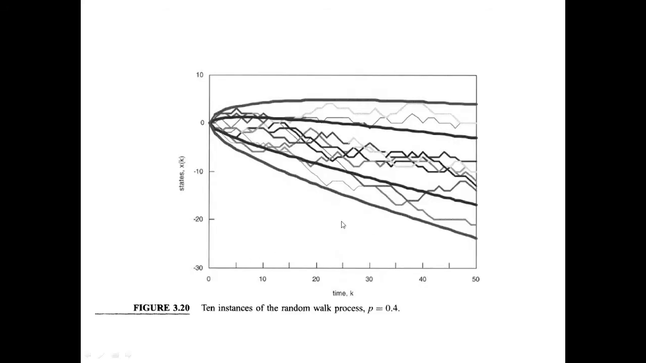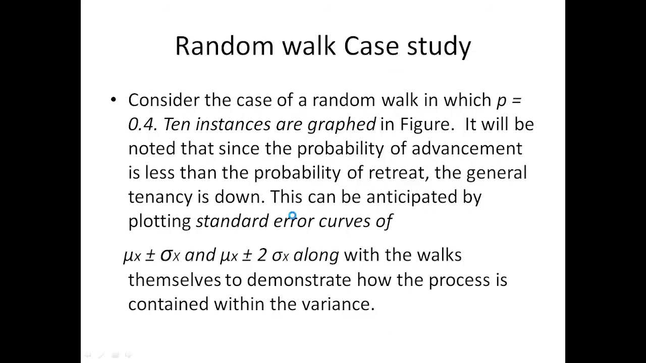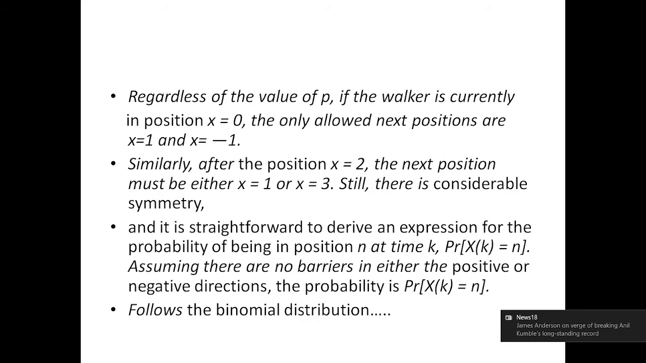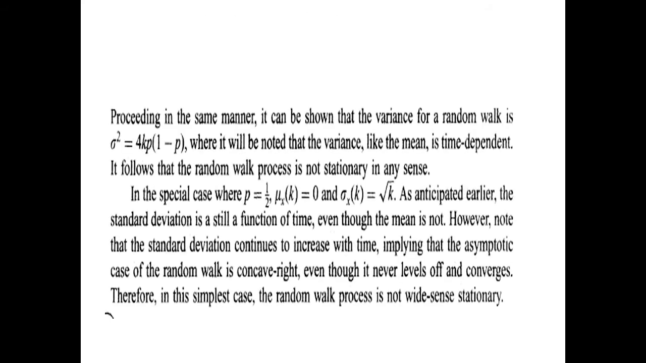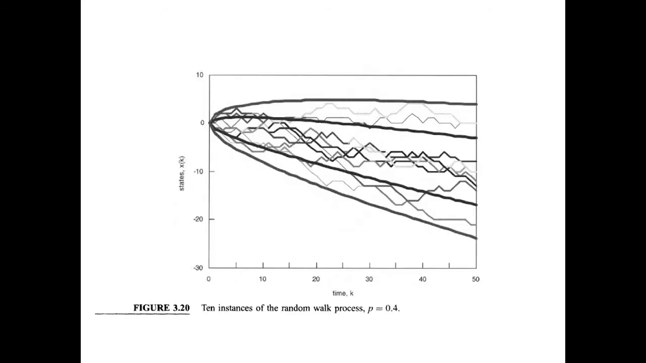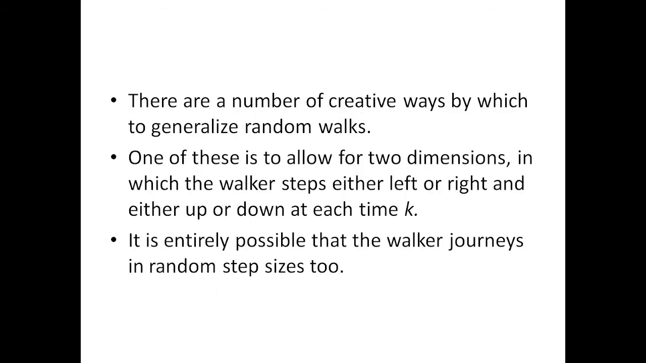We can see here the random walk with probability 0.4. We have already seen the random walk like this, but that was probability 0.5. Now with probability 0.4 for plus 1 and of course 0.6 for minus 1, this is the graph of how the random walk can be. So we can see the various types of the random walks here.